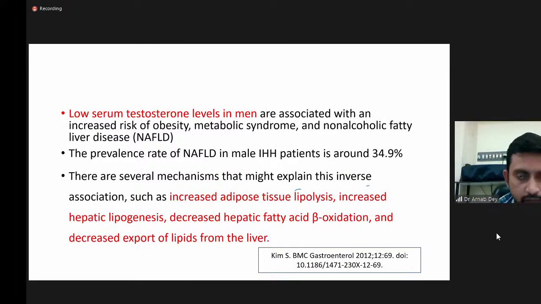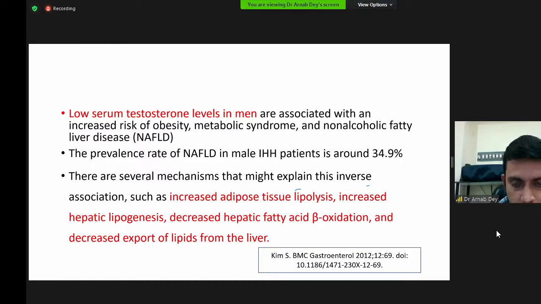Low serum testosterone levels in men are associated with an increased risk of obesity, metabolic syndrome, and non-alcoholic fatty liver disease. The prevalence rate of NAFLD in male hypogonadotropic hypogonadism patients was reported to be around 34.9%. It was way higher than the normal prevalence of NAFLD in the general population. There are several mechanisms that might explain this inverse association, like increased adipose tissue lipolysis, increased hepatic lipogenesis, decreased hepatic fatty beta oxidation, and decreased export of lipids from the liver.